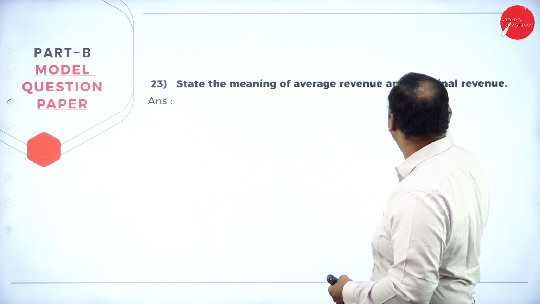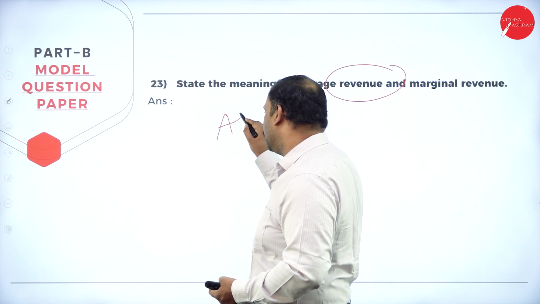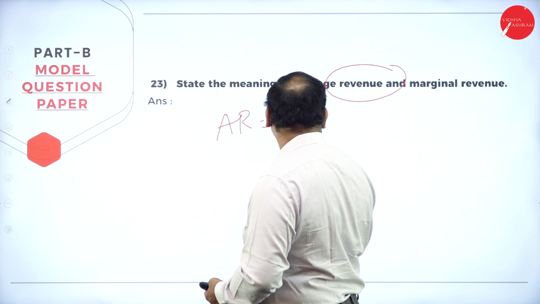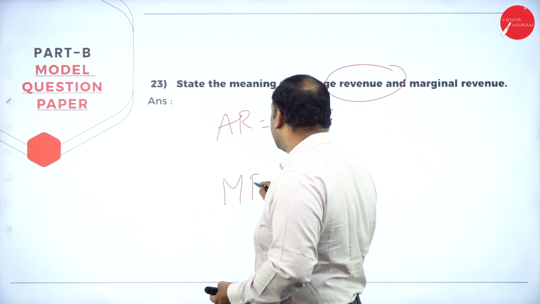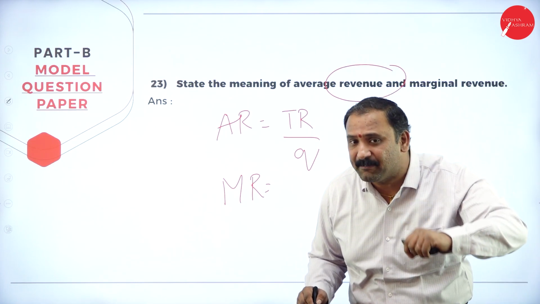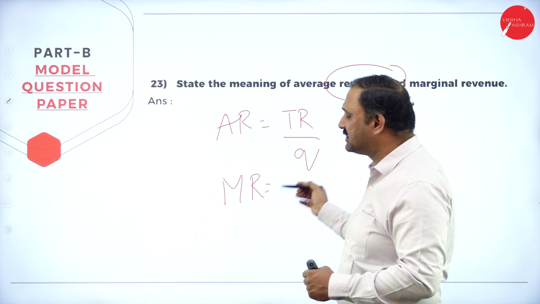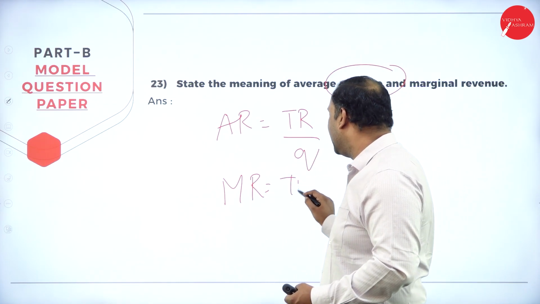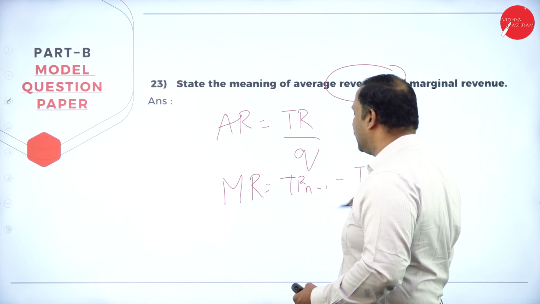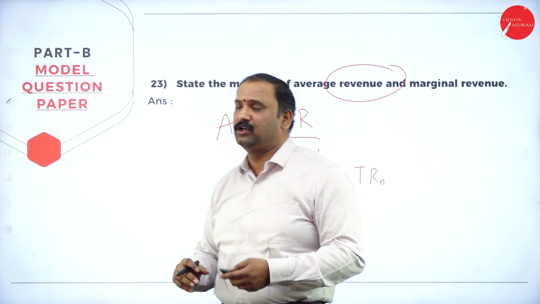Followed by, state the meaning of average revenue and marginal revenue. Average revenue, all of you know the formula here. It is equal to total revenue divided by quantity. When we are talking about marginal revenue, we are going to talk about one additional revenue that can be generated, how? By adding one more unit. So this is nothing but the total revenue TRn minus TRn-1. So this is your marginal revenue factor altogether.